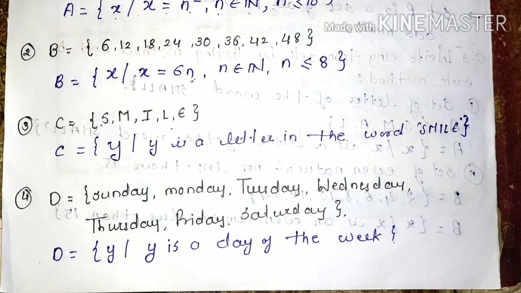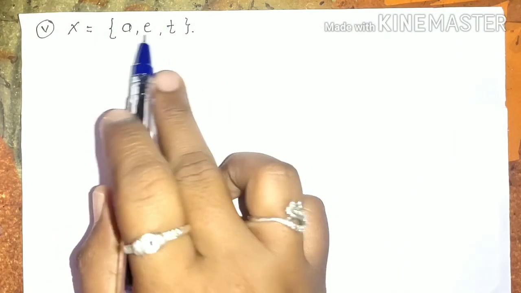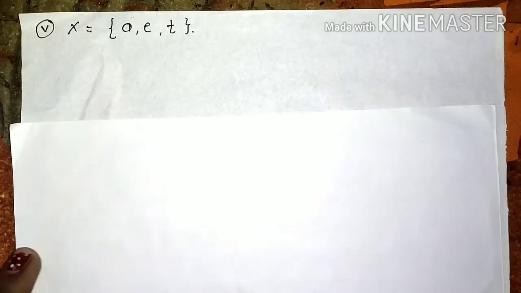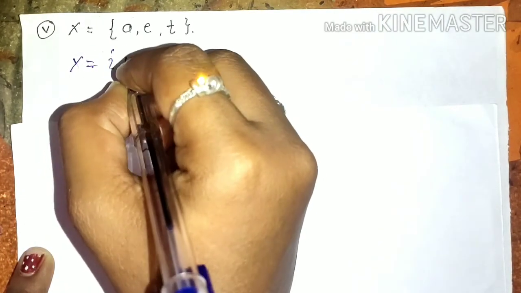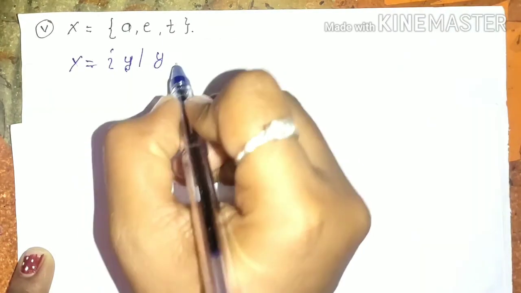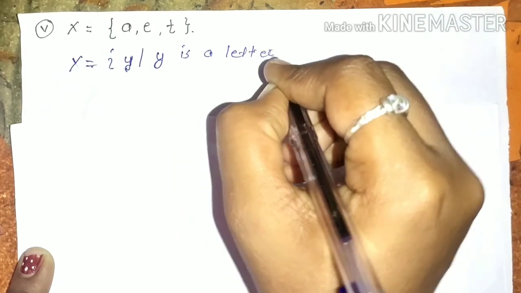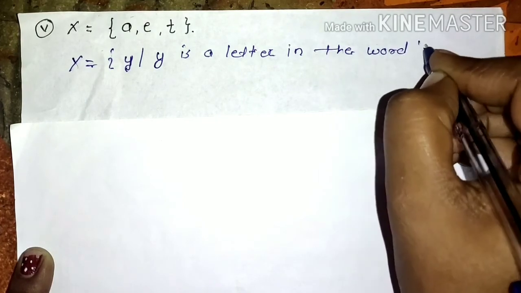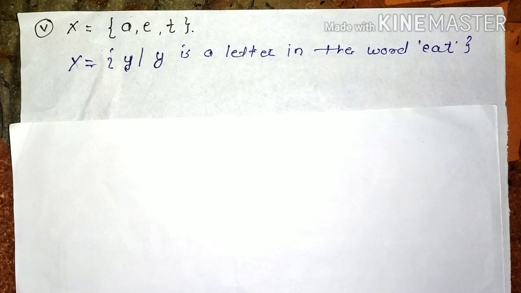Now let us take last example. Set X is given as set of elements. We have a, e, t. Okay. So now how to write in a rule method? X is equals to y such that y is a letter in the word eat. Easy है. We have to use only general property and then we have to write in a rule method.